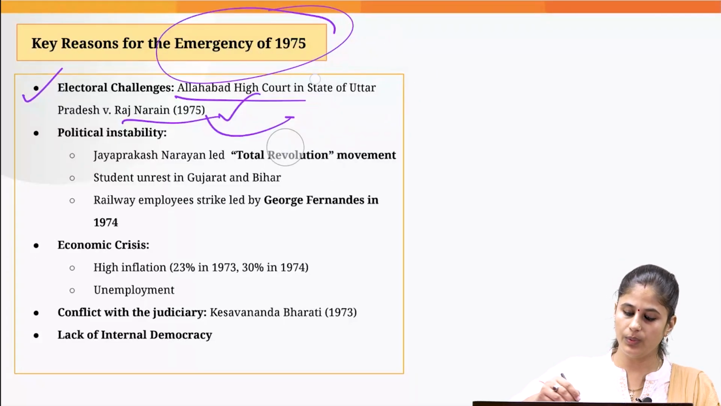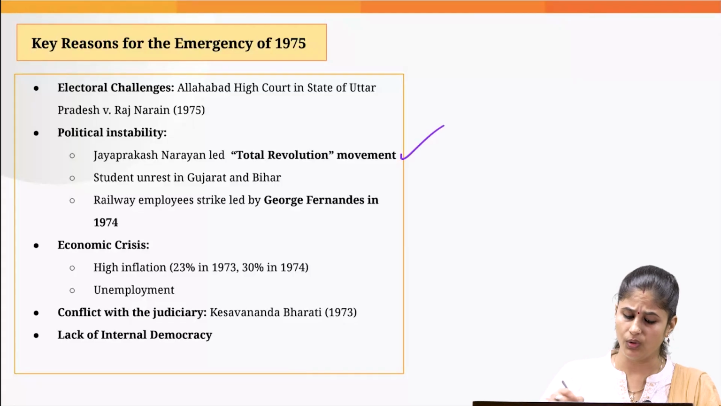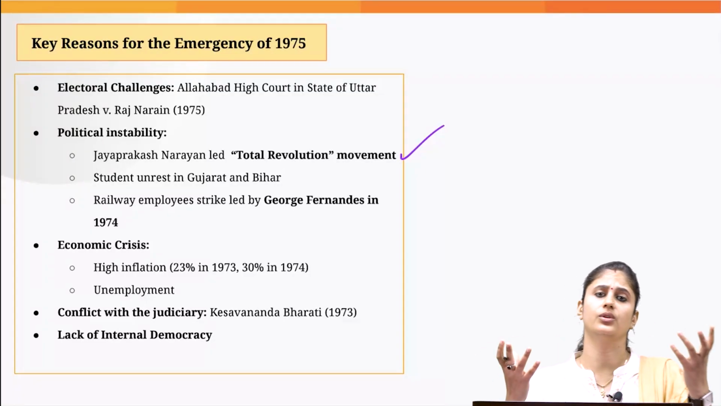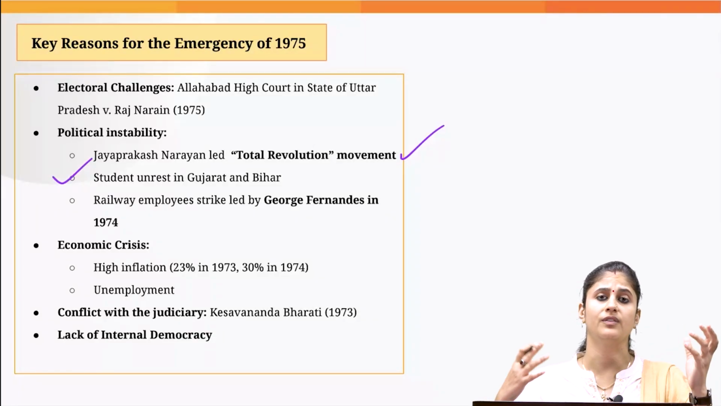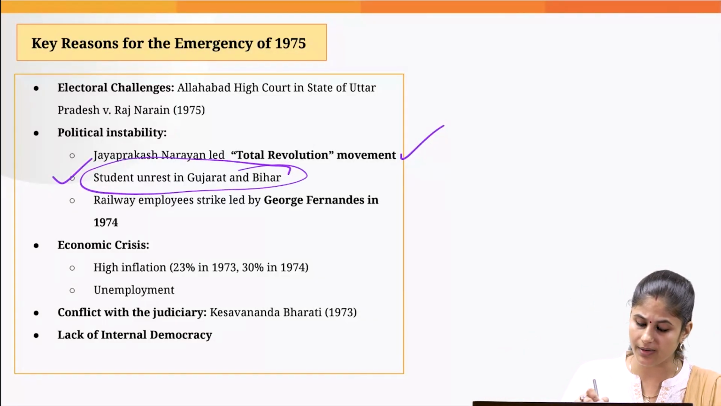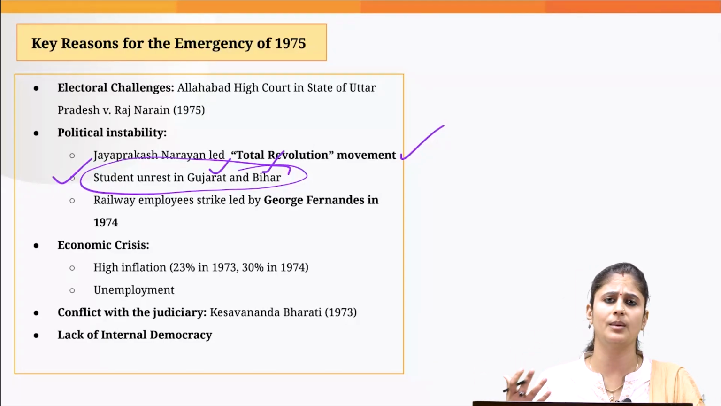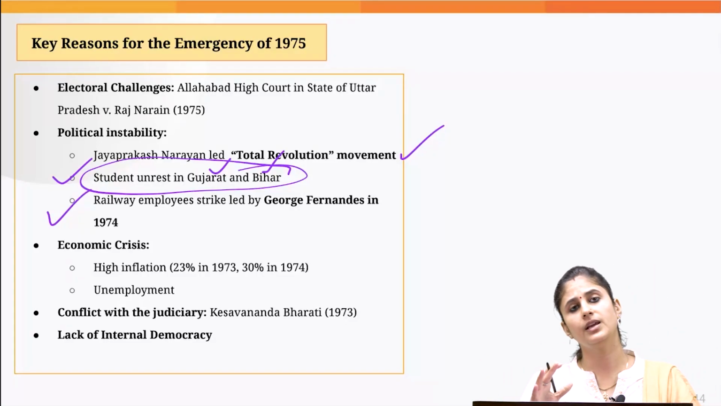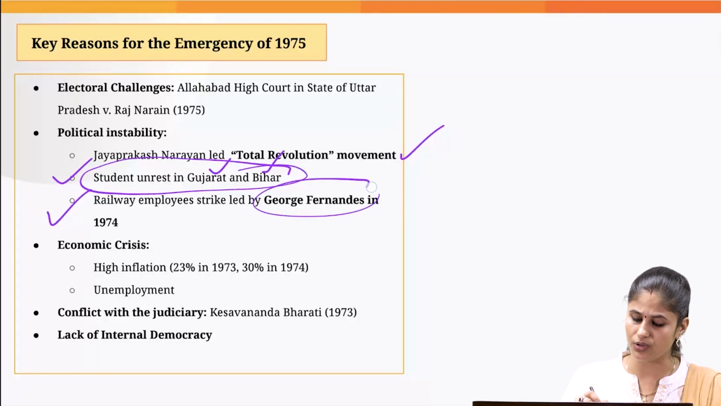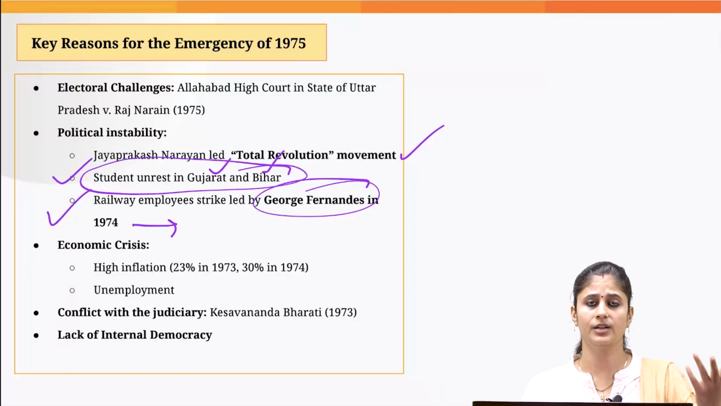Then we were also witnessing political instability as well. The total revolution was led by Jayaprakash Narayan, which talked about overthrowing the Congress government in the state of Bihar. Then on account of high inflation and high unemployment, we were witnessing student unrest in the states of Gujarat and Bihar, and the students were also upset with the government because of the huge corruption which was going on. And the railway employees also went on a strike led by George Fernandes in 1974. They demanded better service conditions, and the worker rights issue was brought in front of the government.